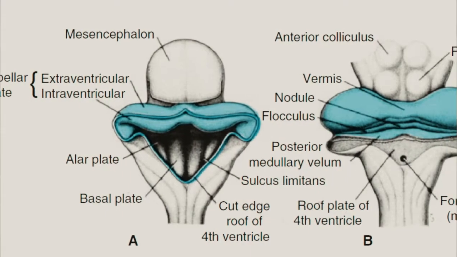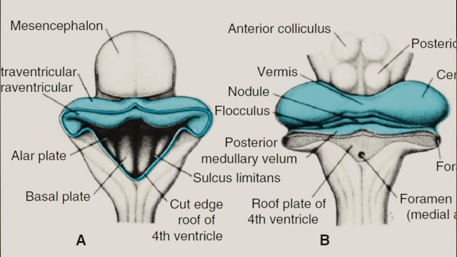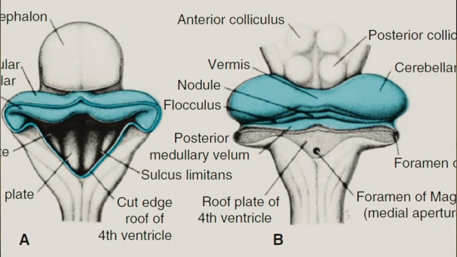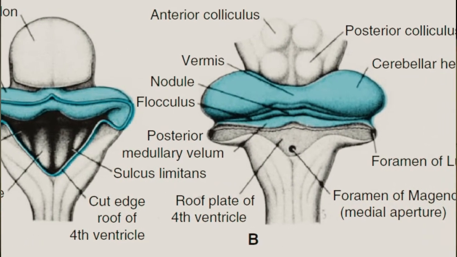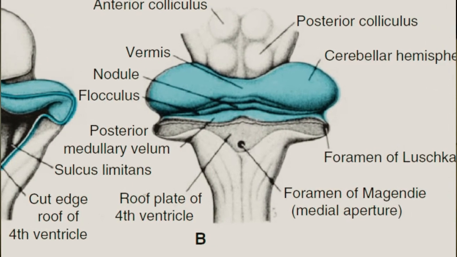Now, on that roof, which is forming the roof of the fourth ventricle, you're going to have some bit of absorption that is going to happen on the roof. The absorption occurs in 3 places, 1 in the midline, then 2 on either side of the midline. So those foramina will be on the roof of the fourth ventricle. In the midline, it will be called foramen of Magendie.